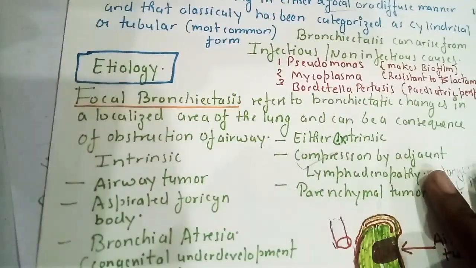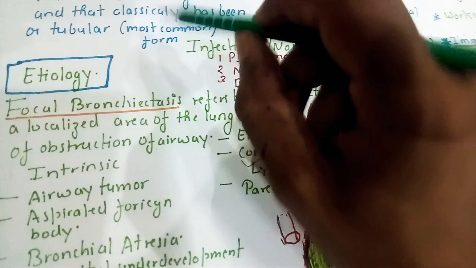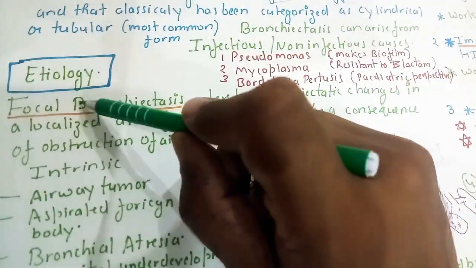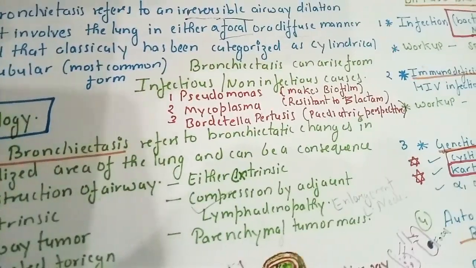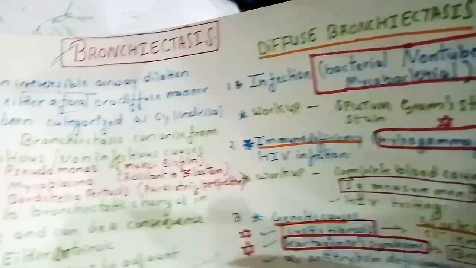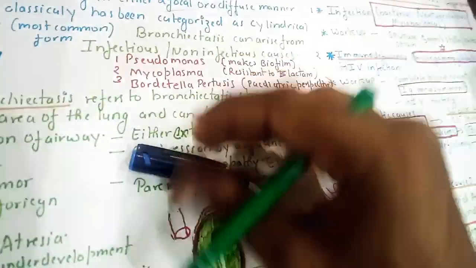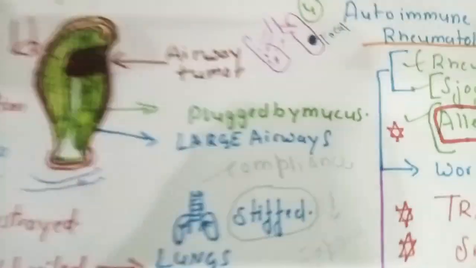Okay, let me talk about the etiology section. There are two types of bronchiectasis. First is focal bronchiectasis and the second is diffuse bronchiectasis. Let me talk about focal bronchiectasis and diffuse bronchiectasis.